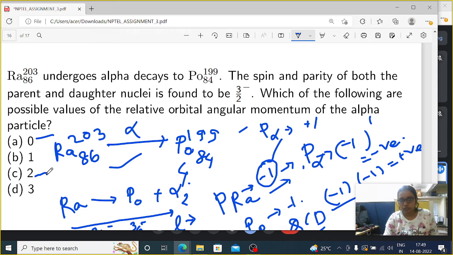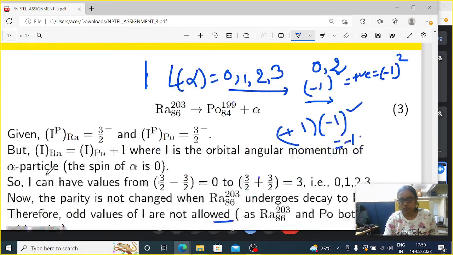In the orbital angular momentum calculation 0, 1, 2, 3 are all possible, but as parity should be conserved in our nuclear reaction, the possible values of the orbital angular momentum of the alpha particle are 0 or 2. So this is the answer for the last question, question number 8.